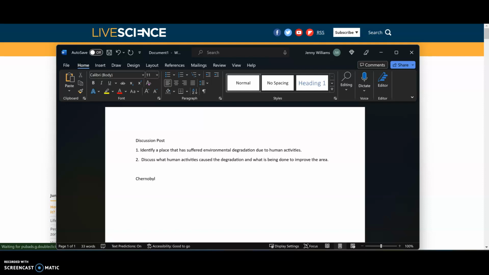In answering question 2, I need to discuss what activities caused the degradation. So I want to type whatever I need to type, but I need to support what I'm saying, right?